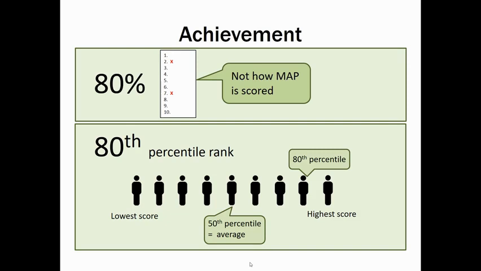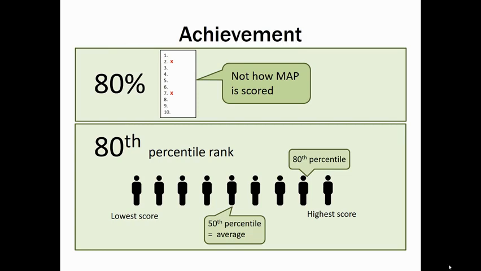We can't use the percent to measure achievement on MAP because all of the students taking MAP get about 50% of the items correct. Instead, we can compare students in the same grade and subject to each other to interpret achievement. NWEA created national norms to compare students. These norms are based on the 11 million children who take MAP each year, and these norms are updated every few years to ensure that they are as up-to-date and as accurate as possible.